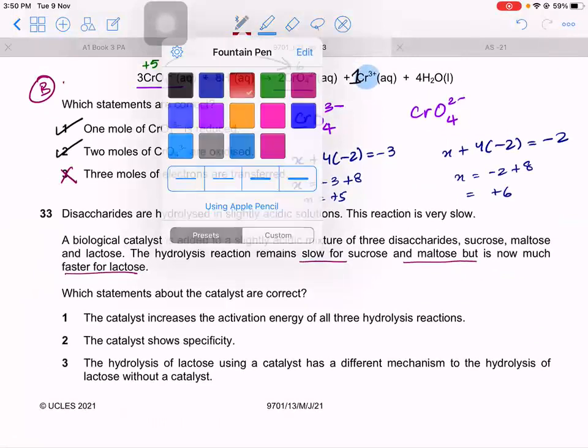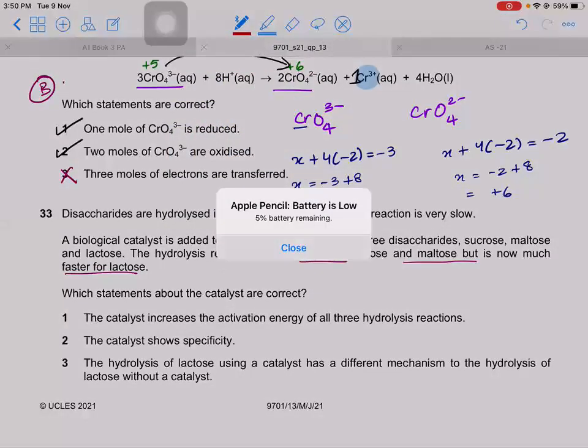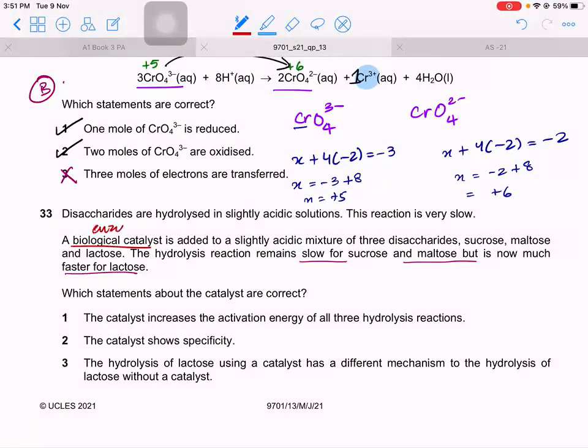So obviously, if you're adding a catalyst, a biological catalyst is an enzyme. And you know, enzymes are specific. So if it speeds up for lactose, that means it must be specific to lactose. The catalyst increases the activation energy. Is that true? Is it increasing the activation energy?